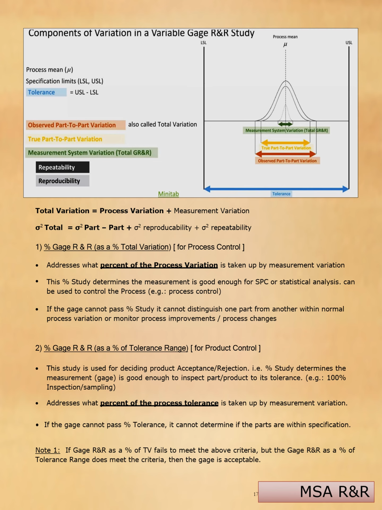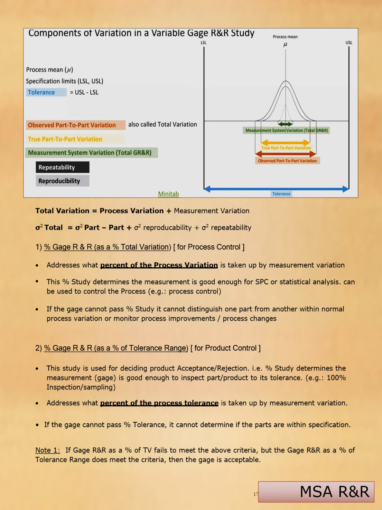Percentage gauge R&R for process control addresses what percentage of process variation is taken up by the measurement variation. This percentage study determines whether the measurement is good enough for SPC or statistical analysis, and can be used to control the process. The gauge cannot pass the percentage study if it cannot distinguish one part from another within normal process variation or monitor process improvements and process changes.